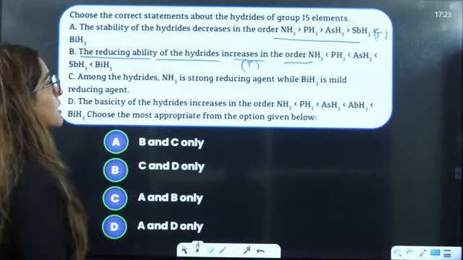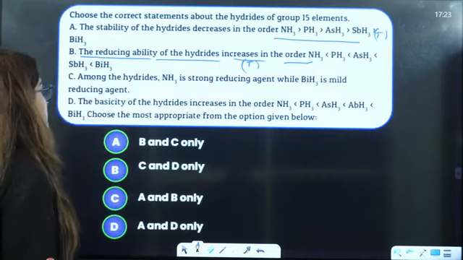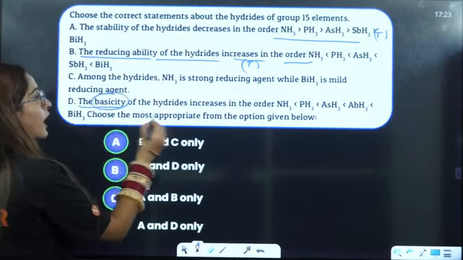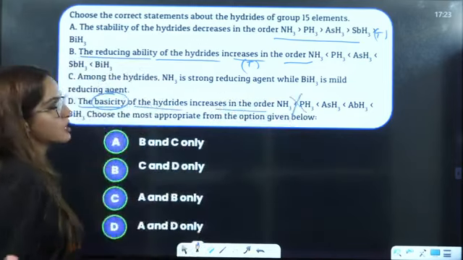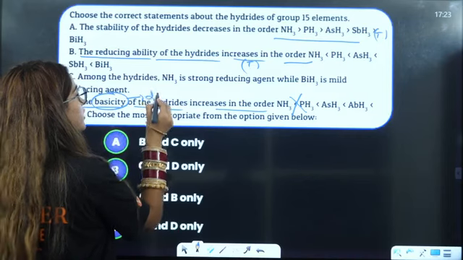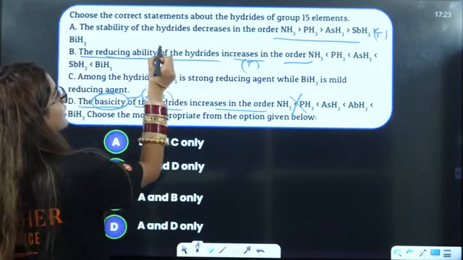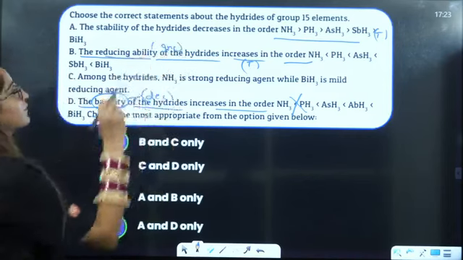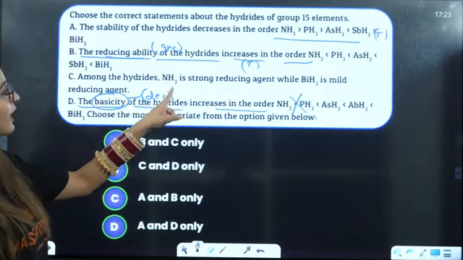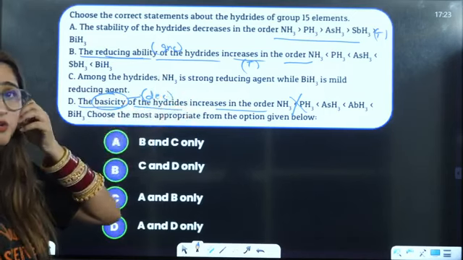Acidity will increase. Basicity is going to decrease. They are saying basicity of the hydride increases. That is not correct. Basicity is going to decrease because acidity is increasing. Among the hydrides, NH3 is the strongest reducing agent.